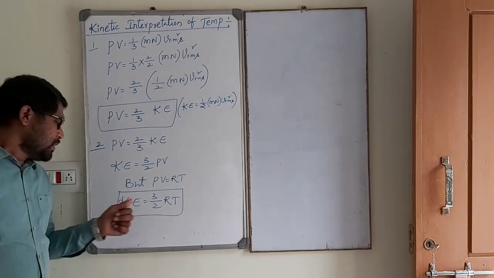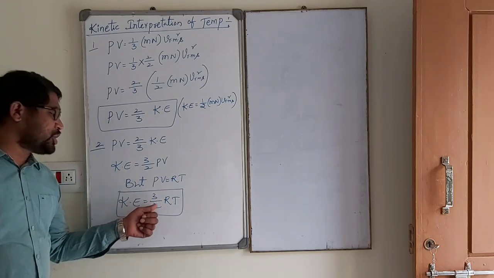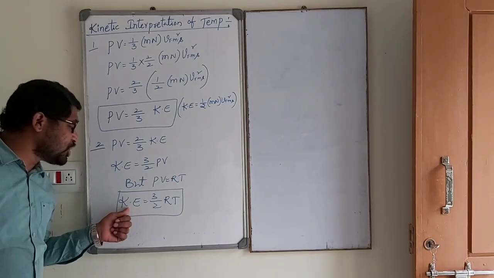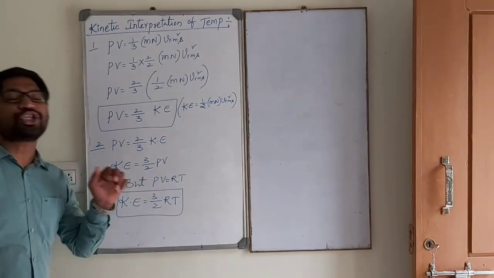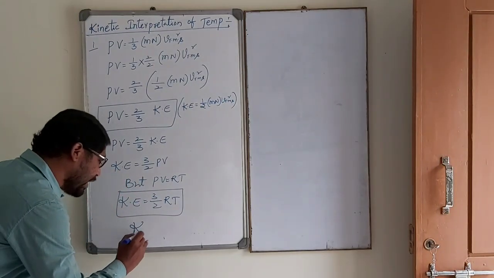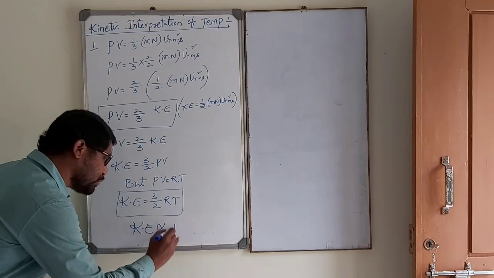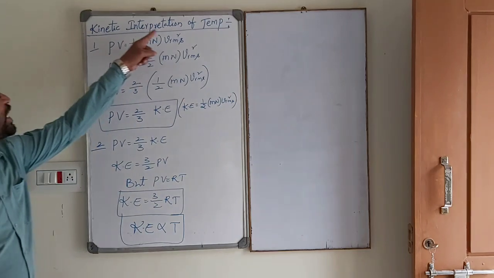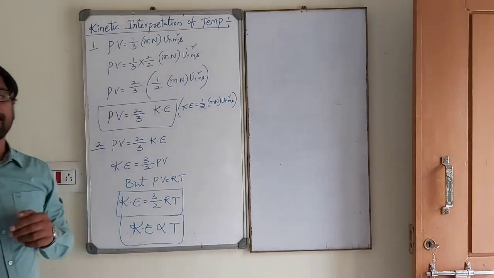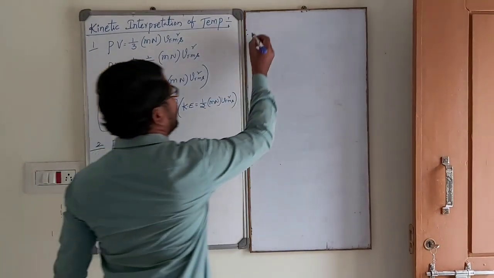Here 3 and 2 are constants. The kinetic energy of the gas molecule depends on temperature. So kinetic energy of a gas molecule is directly proportional to temperature. This is called the kinetic interpretation of temperature.